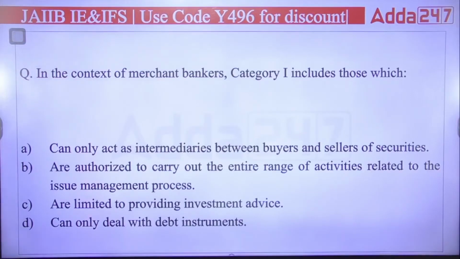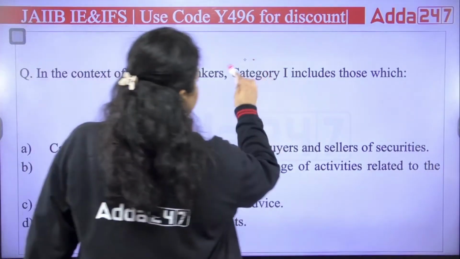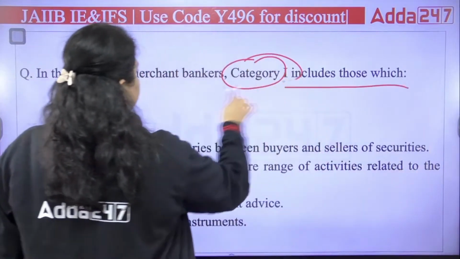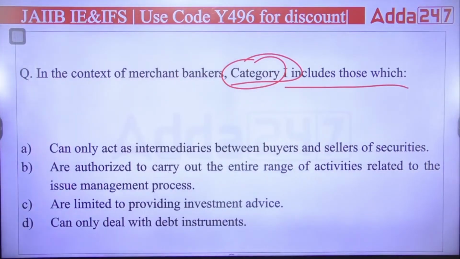In the context of merchant bankers, category 1 includes those which can only act as intermediary between the buyer and seller of securities. Second, they are authorized to carry out the entire range of activity related to the issue management process. Third, they are limited to providing investment advice. Fourth, they can only deal with debt instruments. Which of the following is correct?